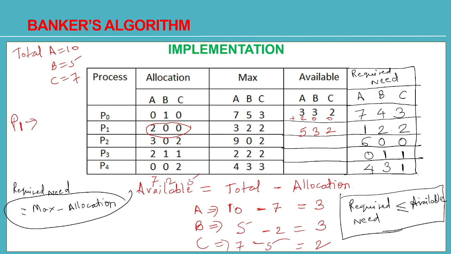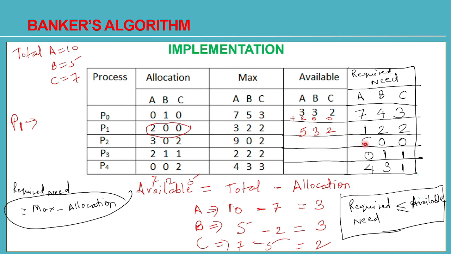So P1 will complete its job first. Now go further. P3 needs 6 resources of type A, 0 of B and 0 of C. Currently available is 5, 3, 2. So A instances available are 5, B instances are 3 and C instances are 2.